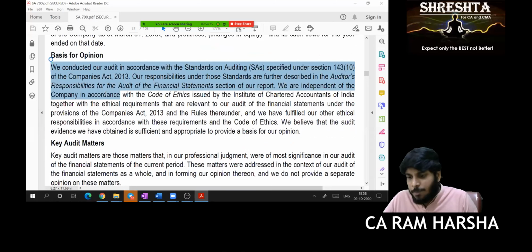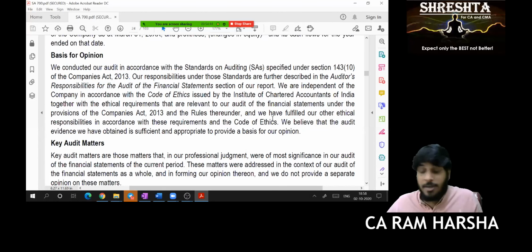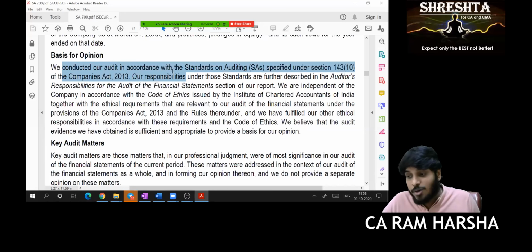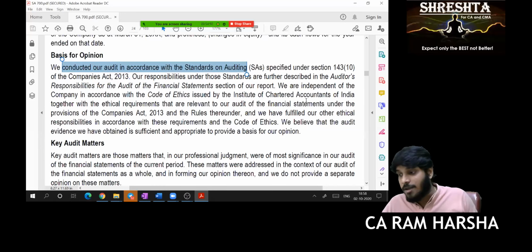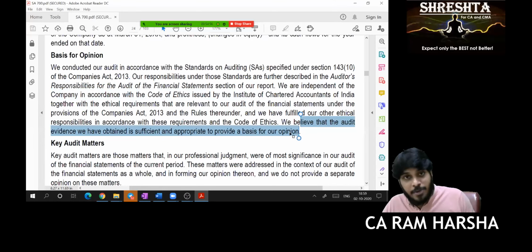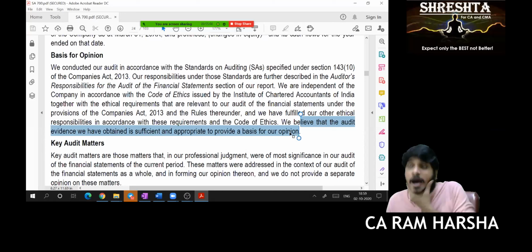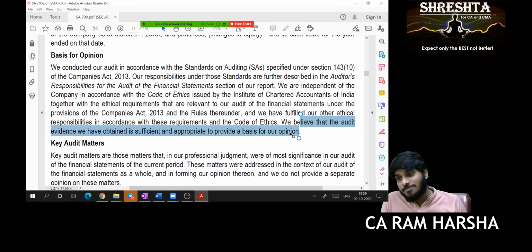What is there in the basis for opinion? You see the basis for opinion entirely together, one paragraph only. Is there any reason for me to give unmodified opinion specifically? No, sir. Then how did I give the opinion? What is the basis for opinion? I conducted the audit as per standards. I am independent of the company. I obtained sufficient appropriate evidence to provide a basis. My evidence is the basis for opinion. I got sufficient appropriate evidence. Correct or not? Yes, sir.